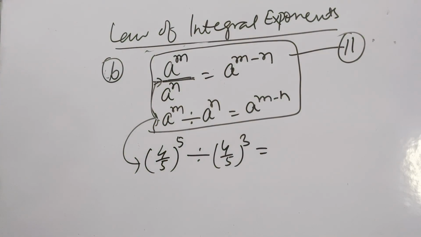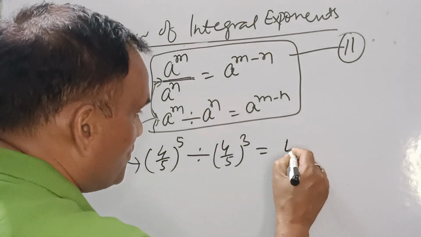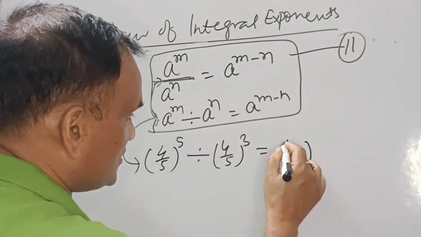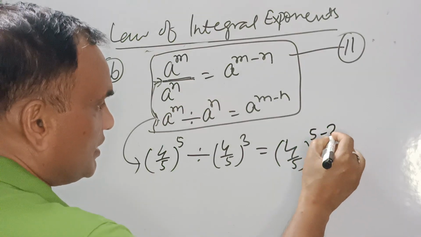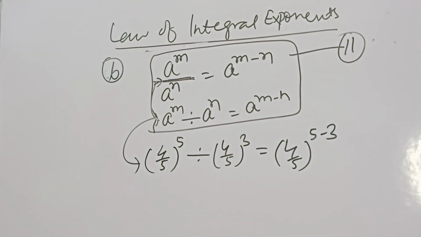So the question is 4 upon 5 raised to the power 5 divided by 4 upon 5 raised to the power 3. Now what will be the result? Certainly you will say, sir, the base is written as it is given and then the power is deducted, because in division the power is deducted.